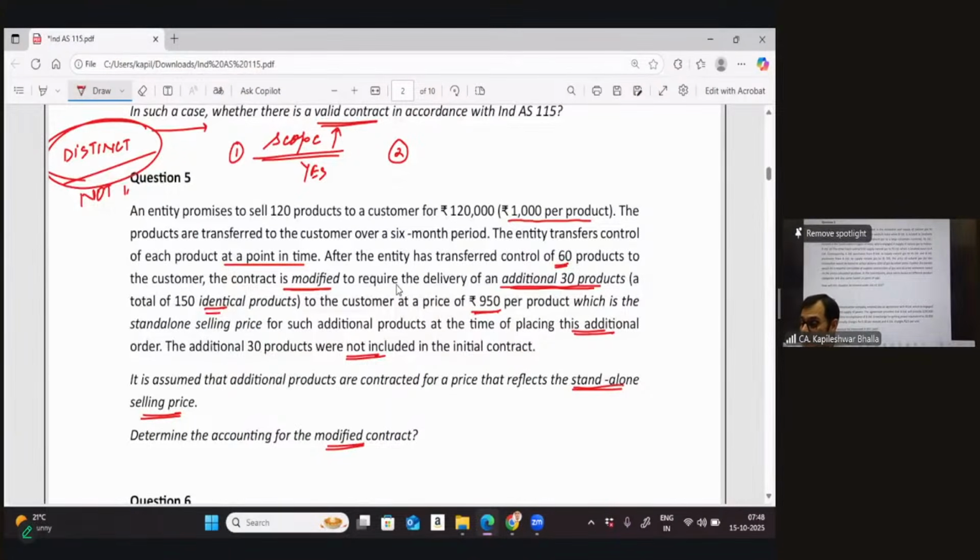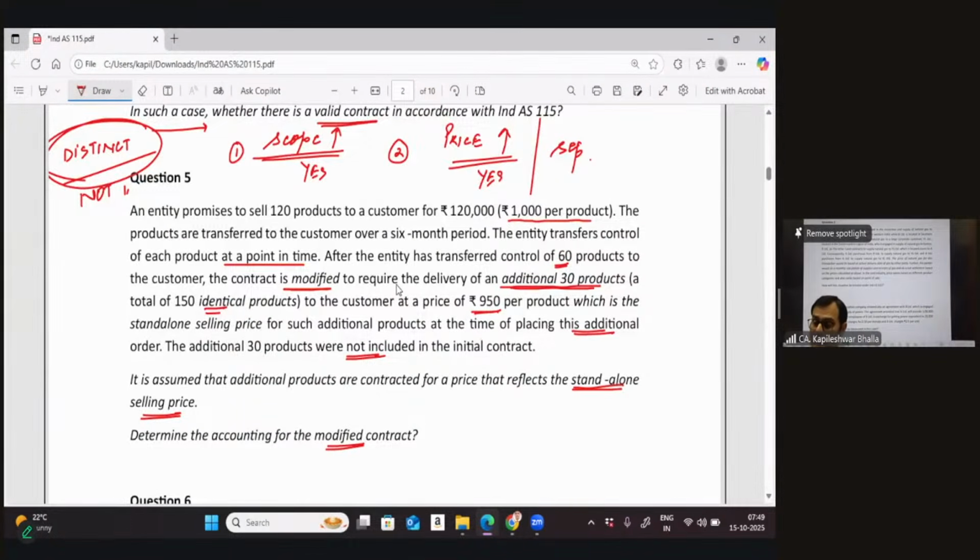The second is whether the price increase is commensurate with the standalone prices or not. It's very clearly given that the price charged for these additional 30 units is commensurate with the standalone prices as well. If these two conditions are met, it indicates it is supposed to be a separate contract.